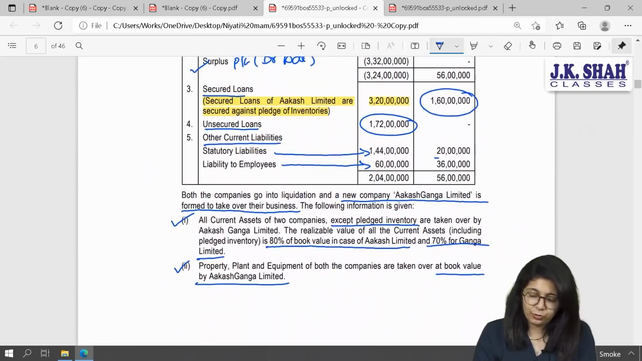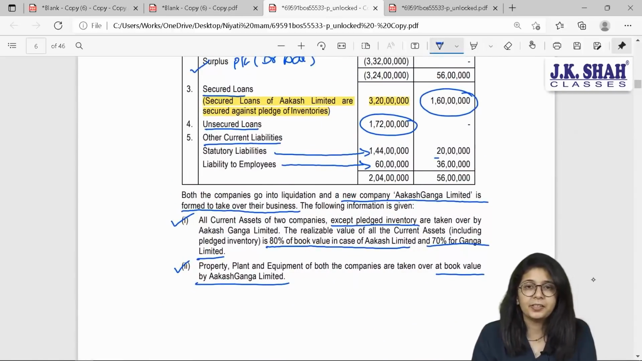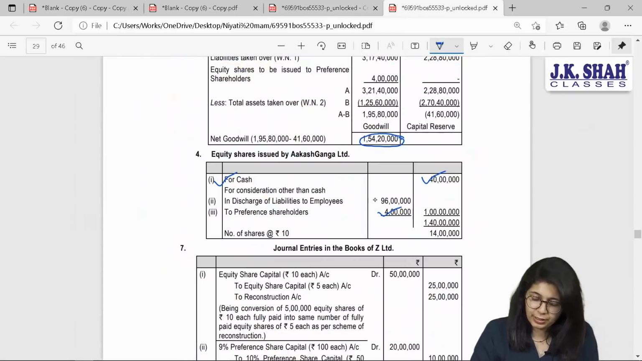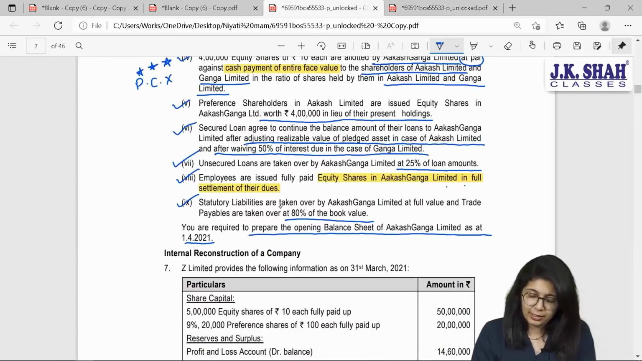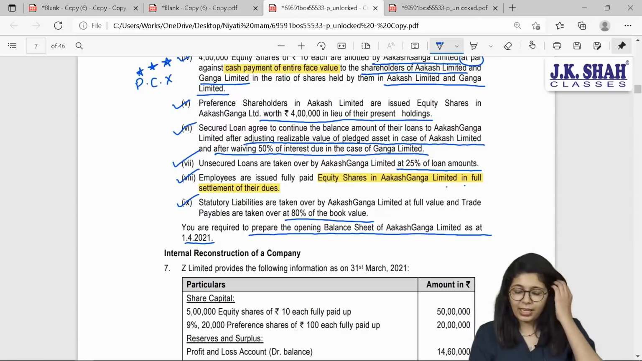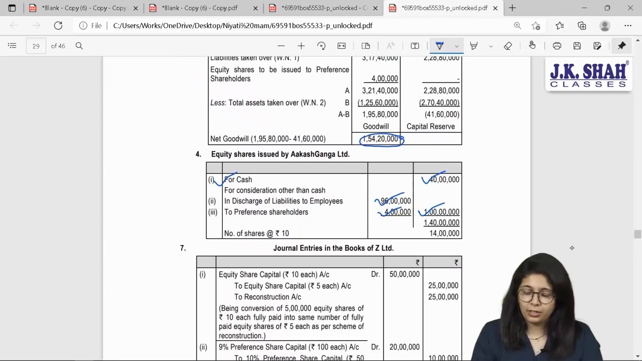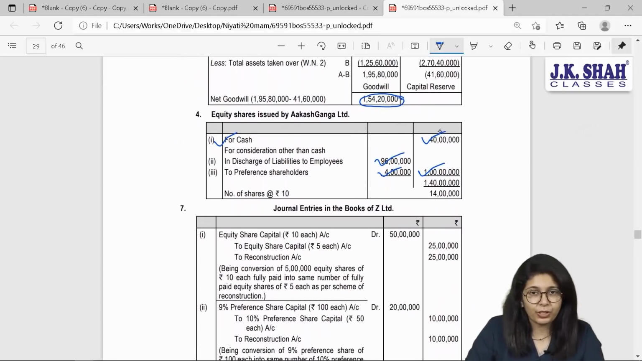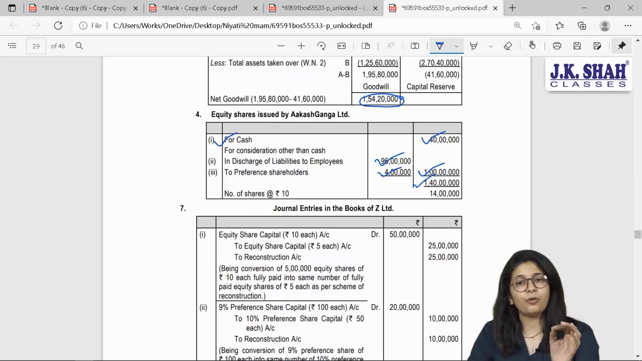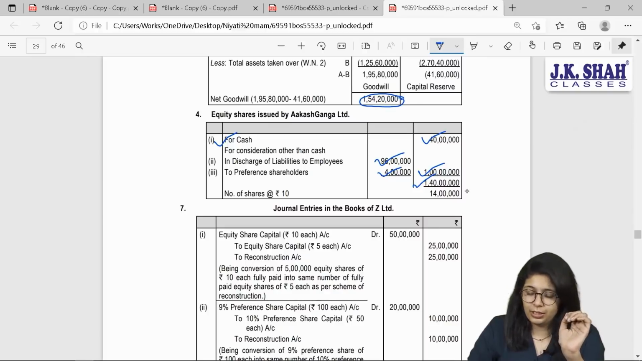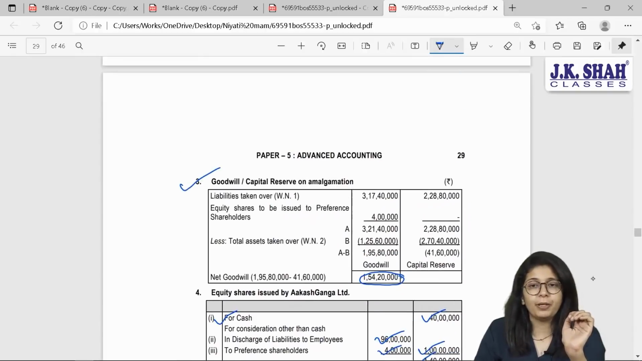If you check over here, the liability of employees is 60 lakh and 36 lakhs, which will give you 96 lakh rupees worth of shares. 96. Correct? Total 1 crore. What else is there? At the end, they have told about the statutory liabilities taken over and trade payables. That is again okay. No equity shares. So total 40 lakhs for cash and 1 crore. 1 crore 40 lakhs. Each share is of 10 each, which gives you 14 lakh shares of rupees 10 each.